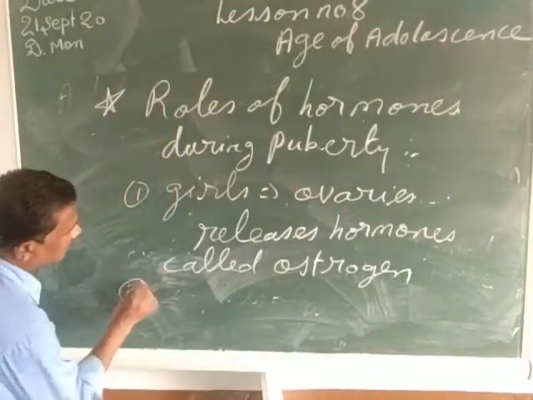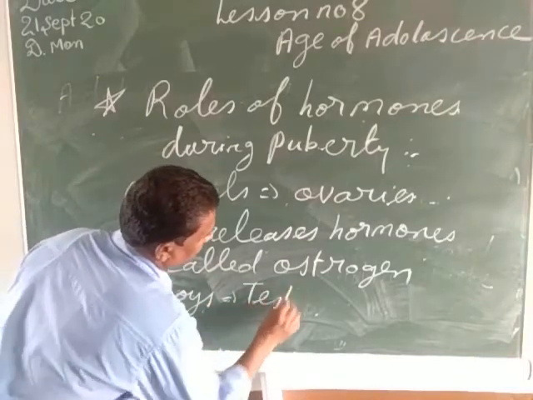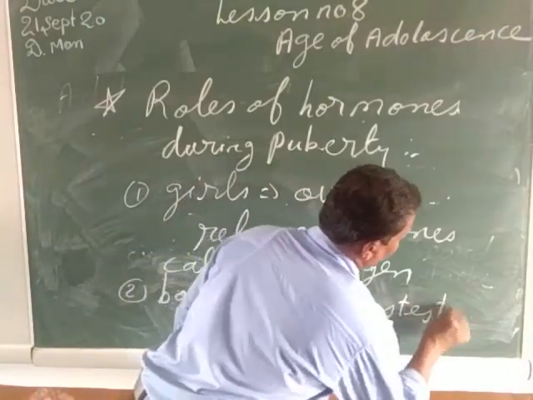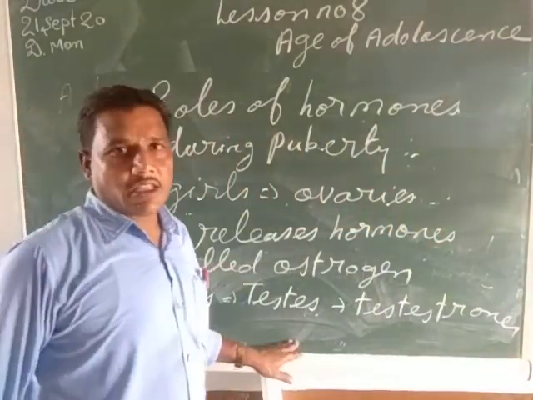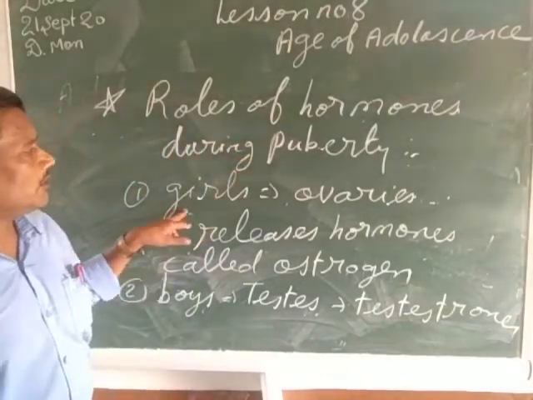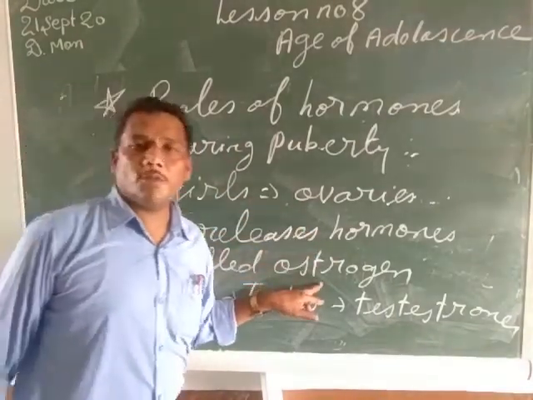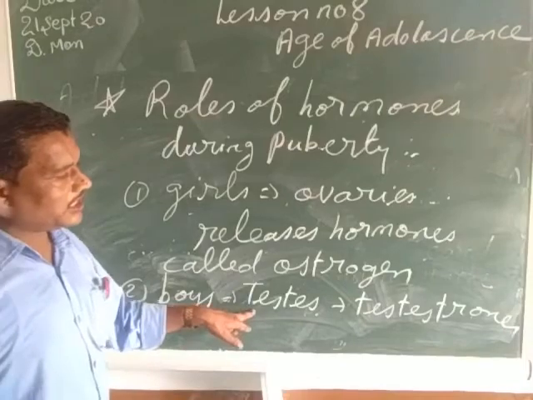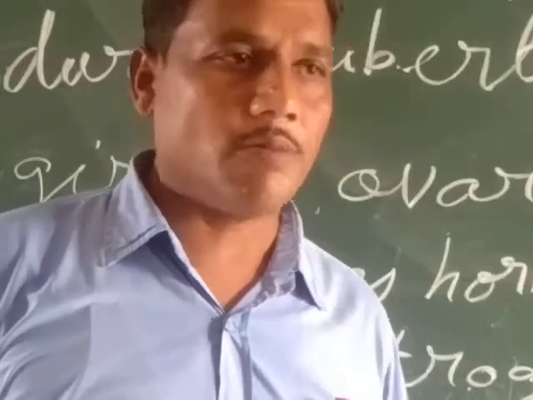And in the case of the boys, the testis releases the hormone called testosterone, which is responsible for the development of the secondary sexual characteristics in the case of the males or the boys. So my child, the roles of hormones during puberty: in the case of girls, the ovaries release the hormone estrogen, which is responsible for the development of the secondary sexual characteristics in the girls. And in the case of boys, the testis releases the hormone testosterone, which is responsible for the development of the secondary sexual characteristics in the boys.